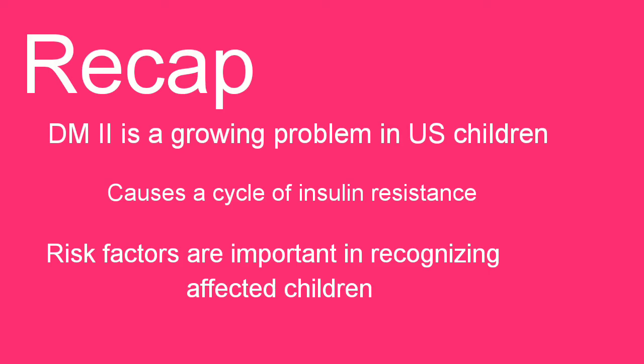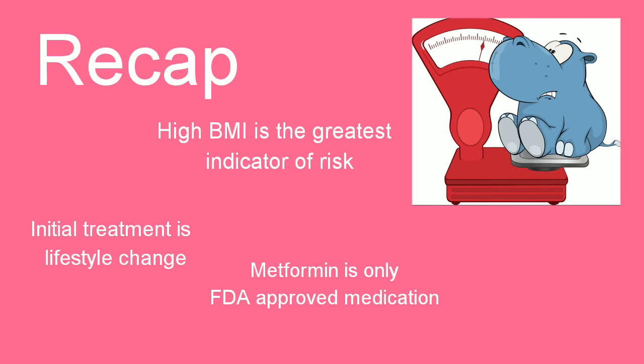children population and causes a cycle of insulin resistance. Risk factors are important to recognize in children. Also remember that a high BMI is the greatest indicator of risk. Initial treatment should focus on lifestyle change, and metformin is the only FDA-approved oral medication for children.